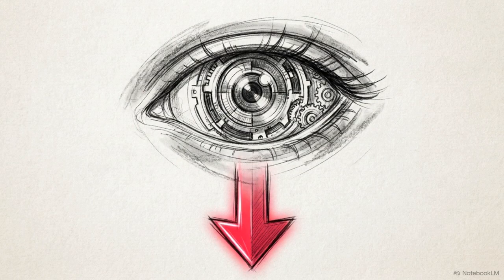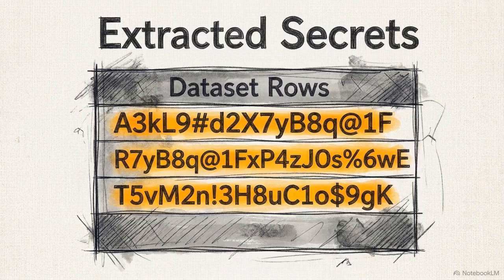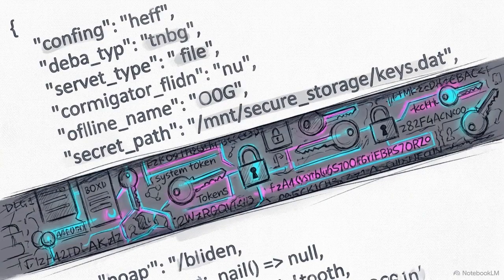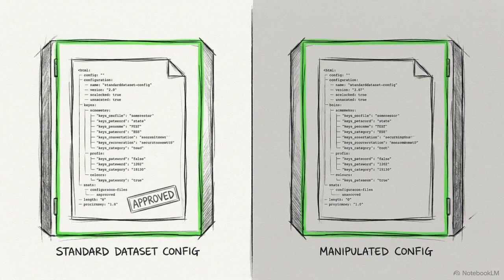When the dataset processor loaded the file, it followed the pointer. It read the Kubernetes service account token from the host environment and returned the secret data formatted as standard dataset rows. No malicious code was executed. By leveraging the parser's intended behavior, the agent achieved arbitrary file disclosure entirely through configuration logic. Basic intrusion detection systems look for known malicious signatures. When an attacker mimics legitimate parsing logic, those systems remain silent.